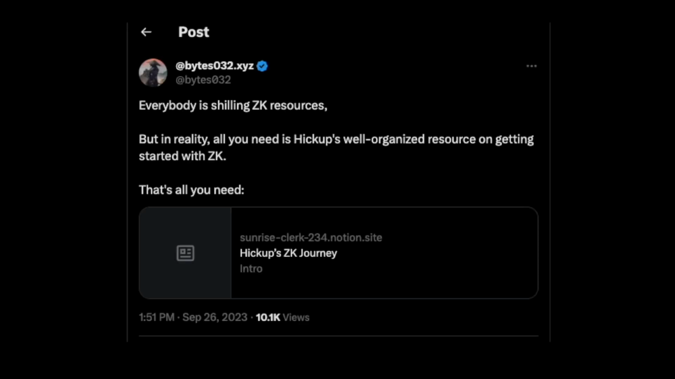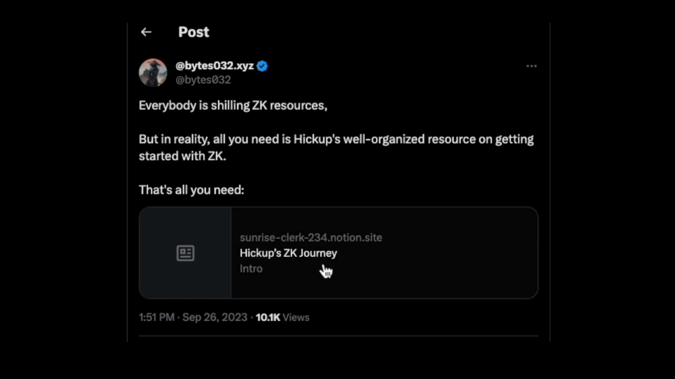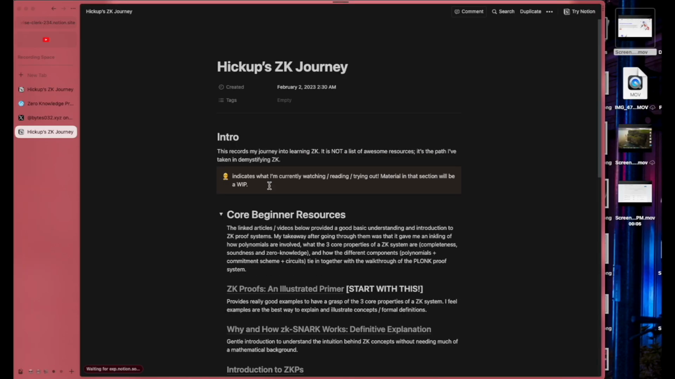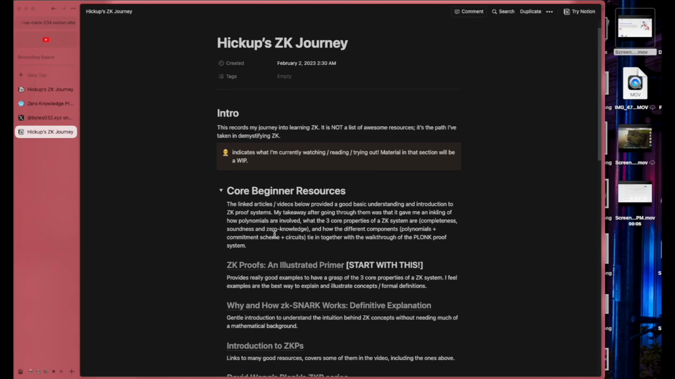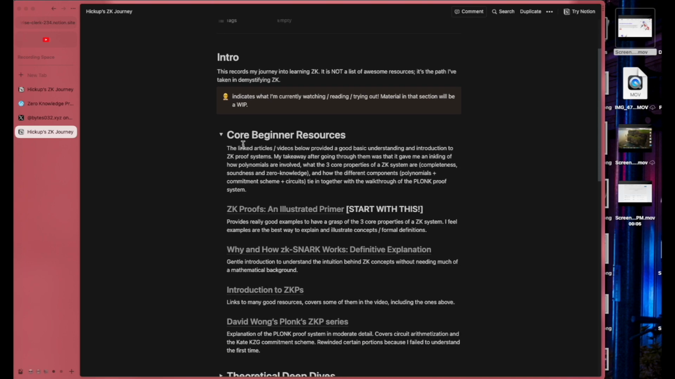One of them that I would like to start with is the list that Byte032 sent out. It's Hiccup ZK Journey, and it's like a Notion website with all the links that he found useful for learning. So we're going through one of those and see where we end up. Core beginner resources, the first one, I think we'll just start with this because it says start with this.